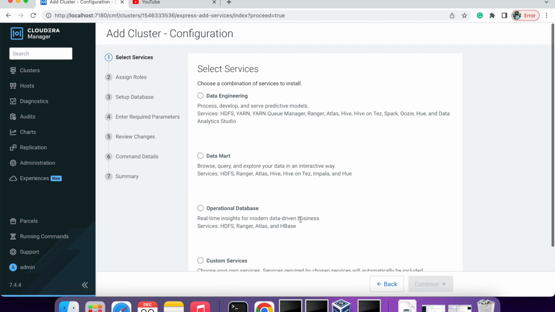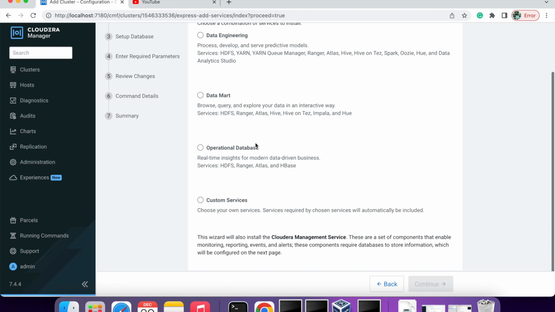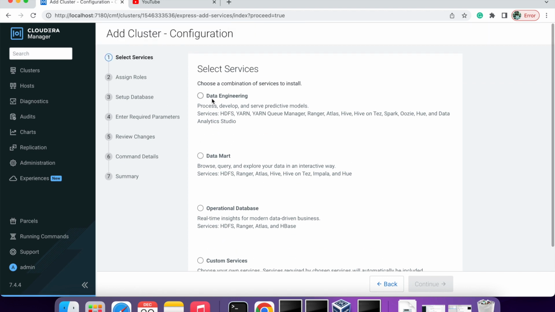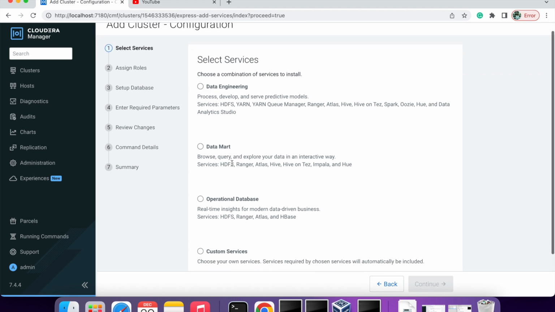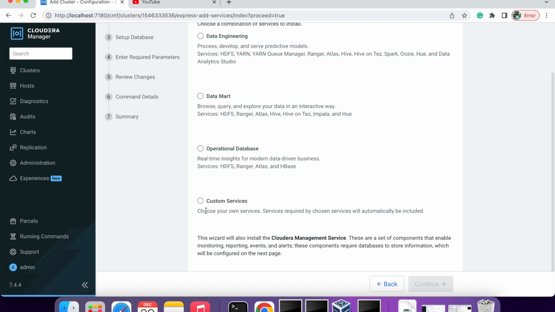Now it will give you the option to install whatever you want. So it's like data engineering, data mart, operational database, custom services. The problem is it's saying this wizard will also install Cloudera Management Service. I don't want to install that because I have a very small cluster and I have given very little RAM, like only 2 GB, 4 GB RAM.